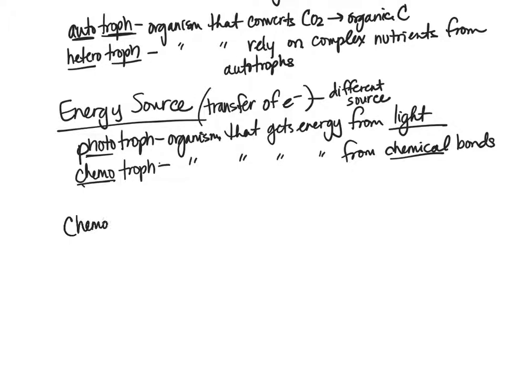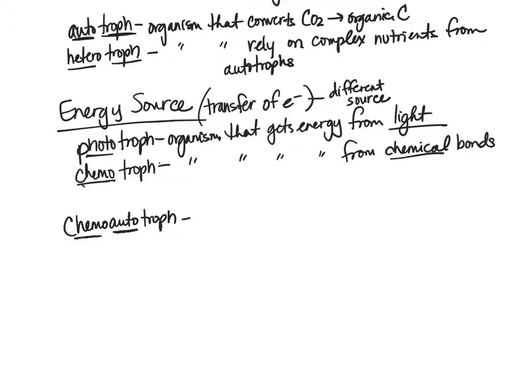So we have chemoautotroph. If we're combining these terms, chemo meaning the energy source is from chemical bonds, auto meaning they're getting the carbon from inorganic sources.